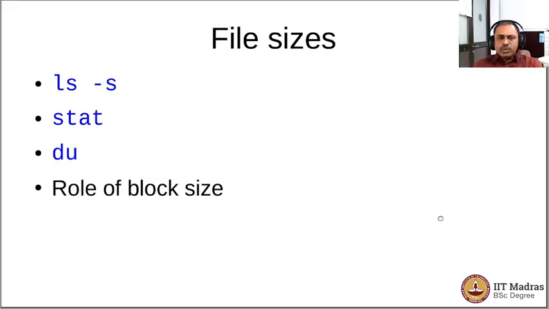Now a brief note about the file sizes. We could get the file size from the long listing of the directory. We could also ask for the file size to be specified in the very first column using the -s option of the ls command. There are also some more commands available to know more about the size occupied by the file on the disk, using the stat command as well as the du command. And there is a role that the block size will play. To understand that, we will go through the demo.